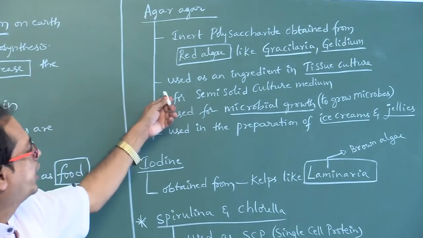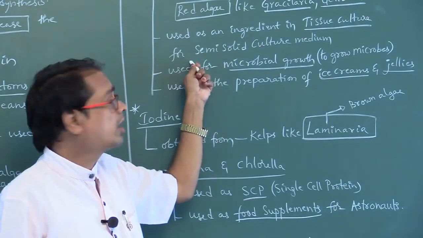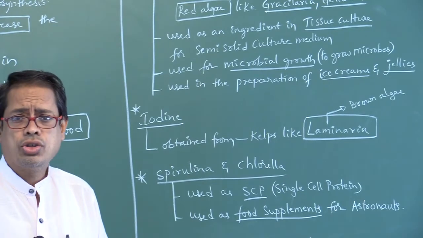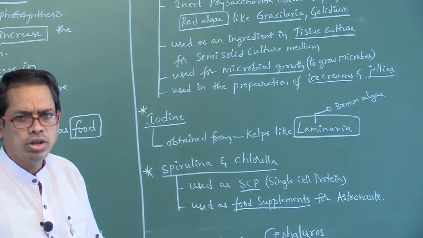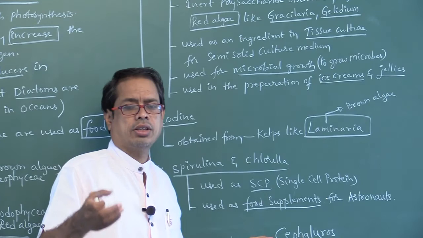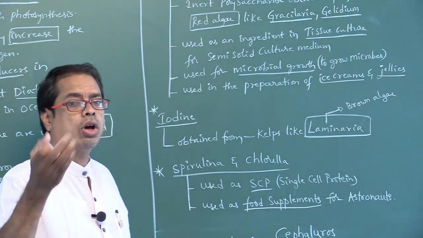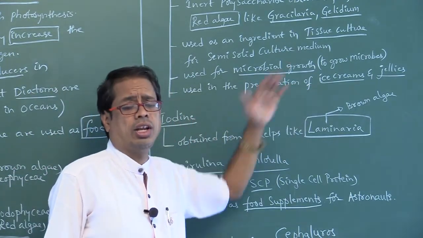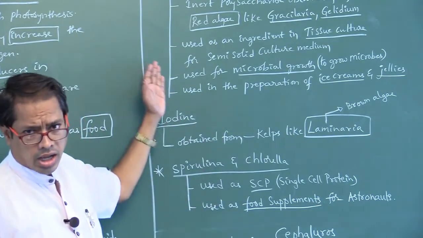It is used as an ingredient in tissue culture for semi-solid culture medium. That is, this agar-agar is used as an ingredient in tissue culture. Next, it is used for microbial growth, that is, to grow microbes and microorganisms. Next, it is also used in the preparation of ice creams and jellies. Which one is used in the preparation of ice creams and jellies? Agar-agar.